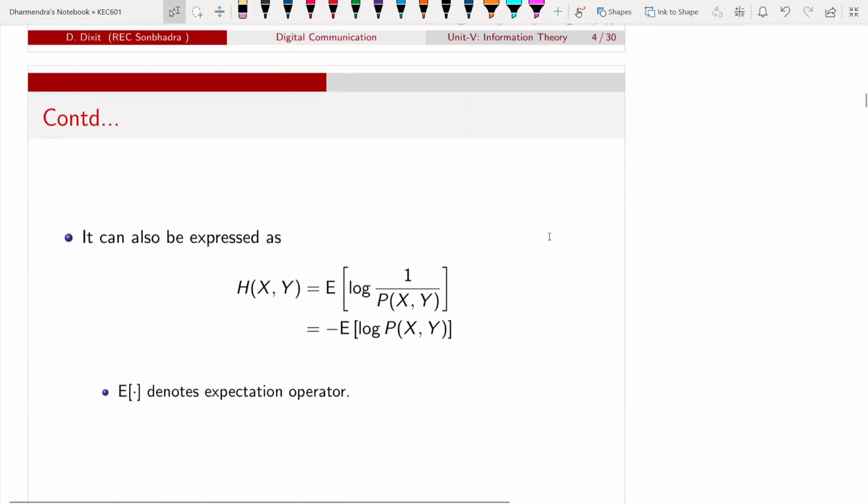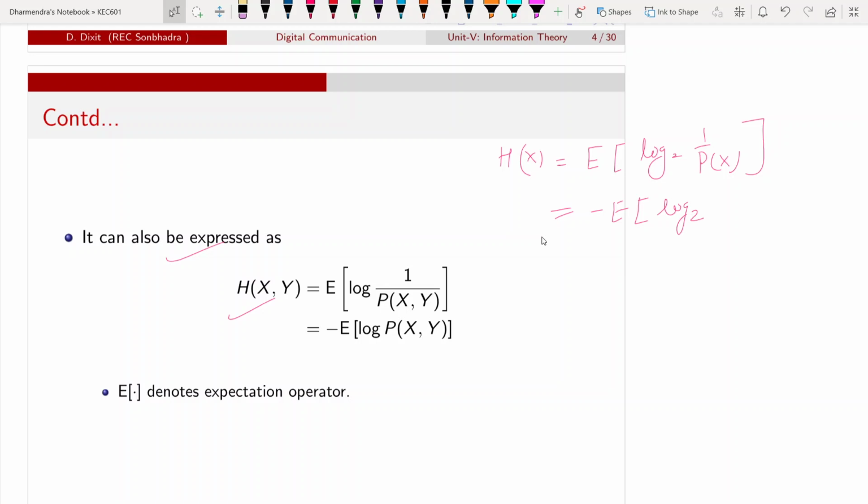As we know, the entropy of a single random variable can be written as the expectation of log 1 by p of x. Similarly, it can also be written as minus the expectation of log 2 p of x.